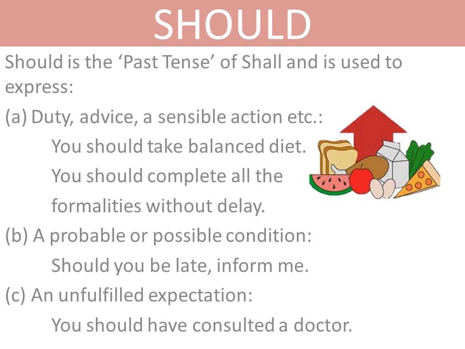You should complete all the formalities without delay. This is, of course, a sensible action. Then, should is used to denote a probable or possible condition. Look at the example. Should you be late, inform me. Here, should you be late means in case you are late. If you are late, then inform me. Okay? If there is a probability of your being late, if there's a possibility of your being late, then you should inform me.